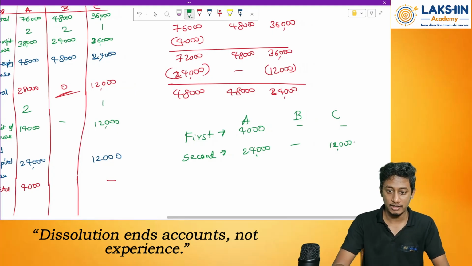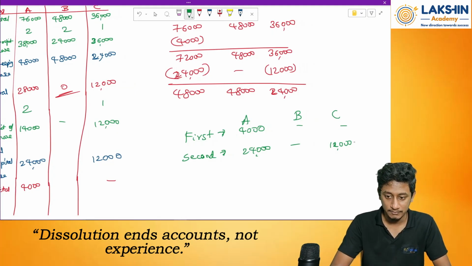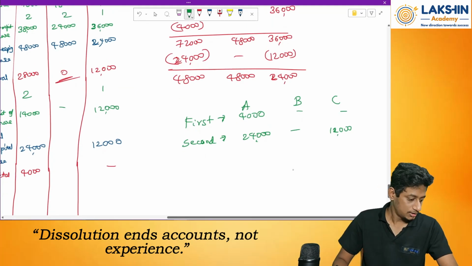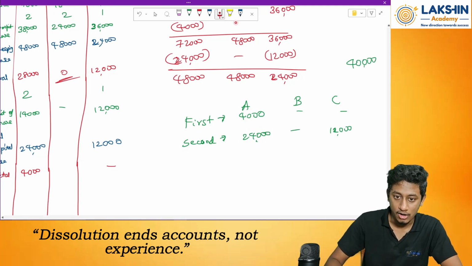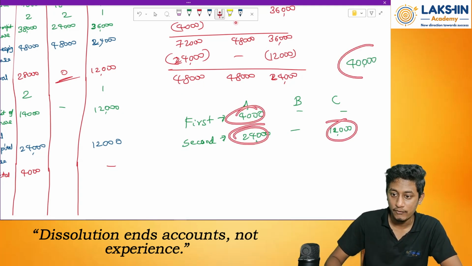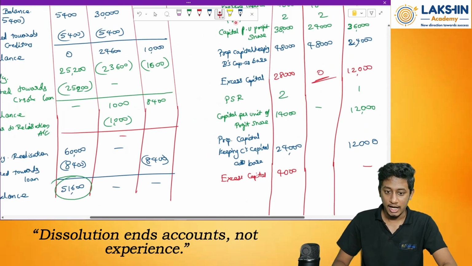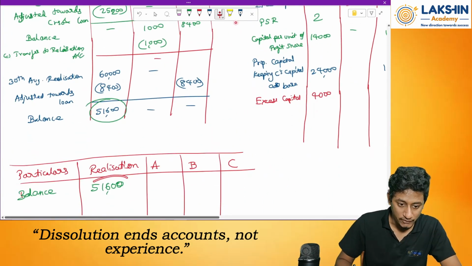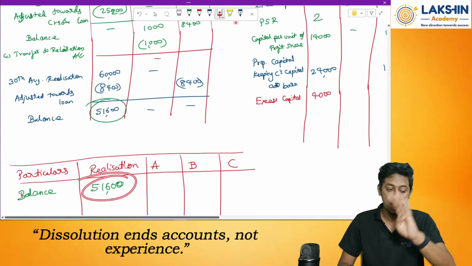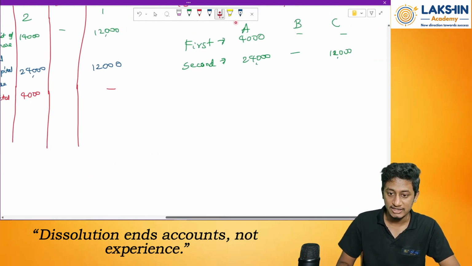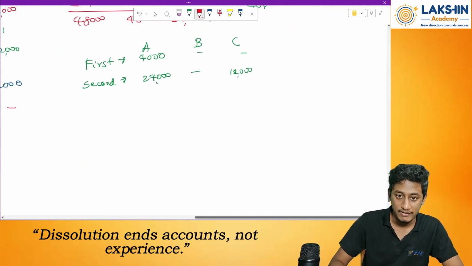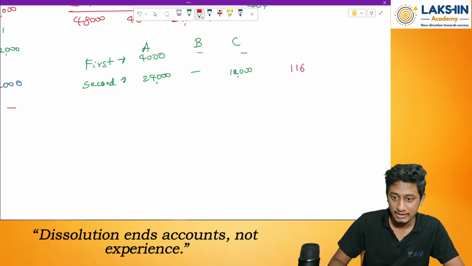Just have a look at over here. 4,000 plus 24,000 plus 12,000. So how much did I pay? Only rupees 40,000 I have paid. How much remains? Out of 51,600, 40,000 is paid. So 51,600 minus 40,000, rupees 11,600 remains. Now 11,600 remains, right?